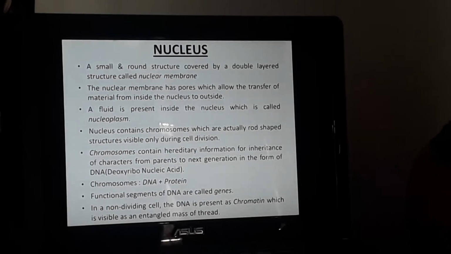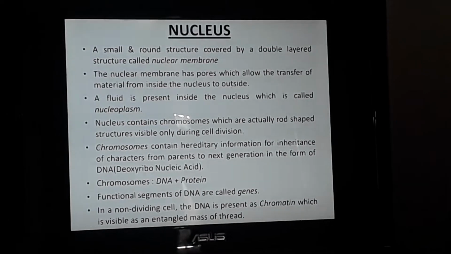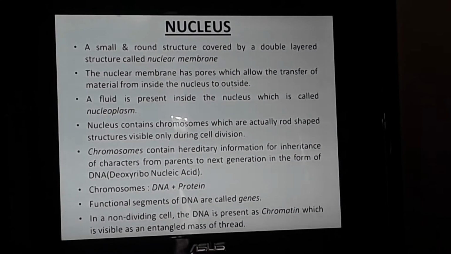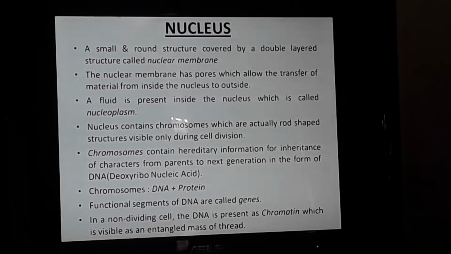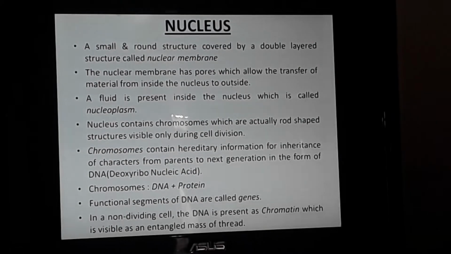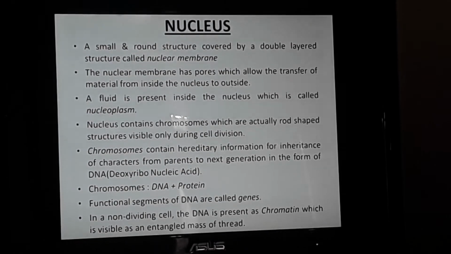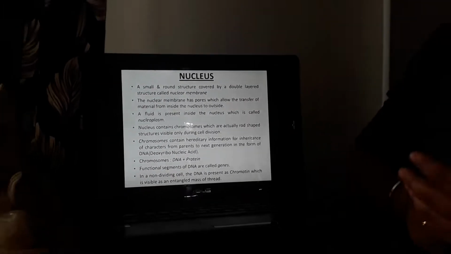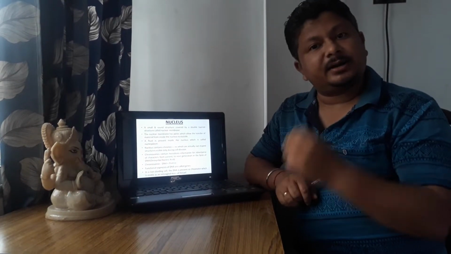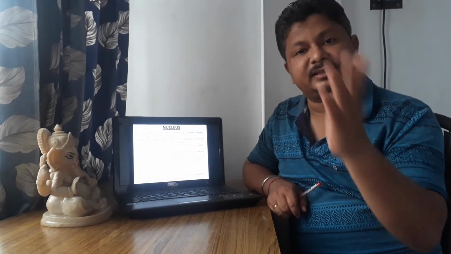The next topic is a very important topic, which is the nucleus. The nucleus is present in both plant as well as animal cells. But the nucleus is called the brain of the cell. Now the question again arises, why is it called the brain of the cell? Because the nucleus controls and coordinates all chemical activities of the cell.